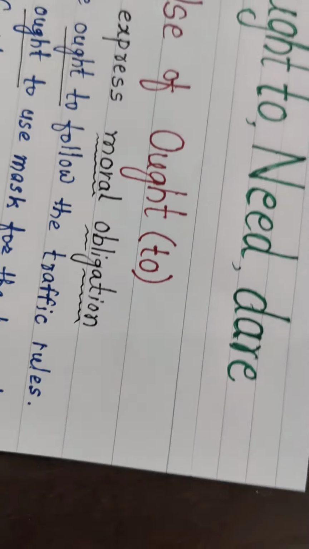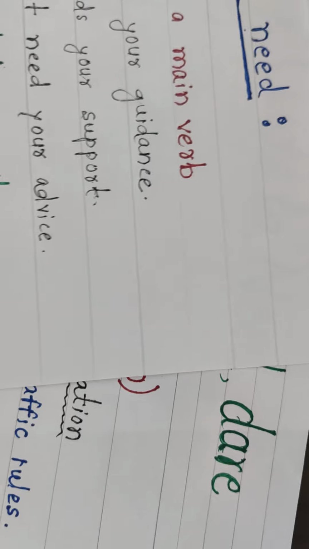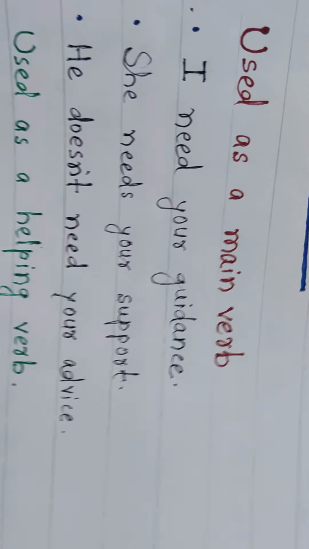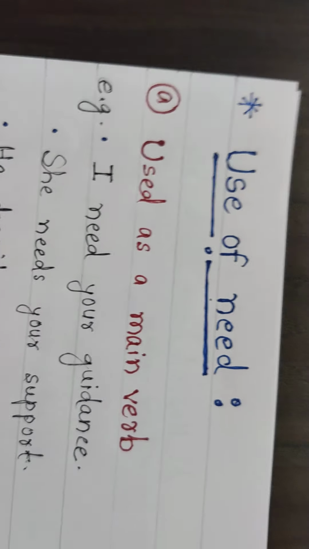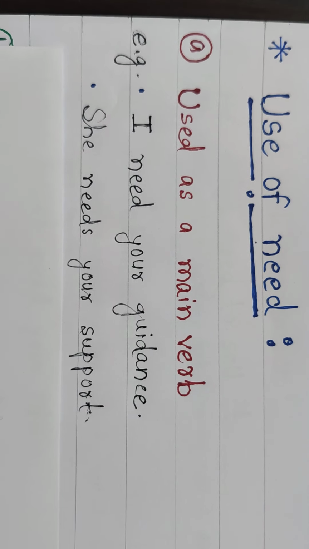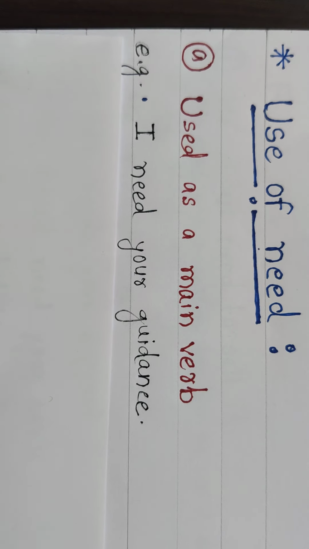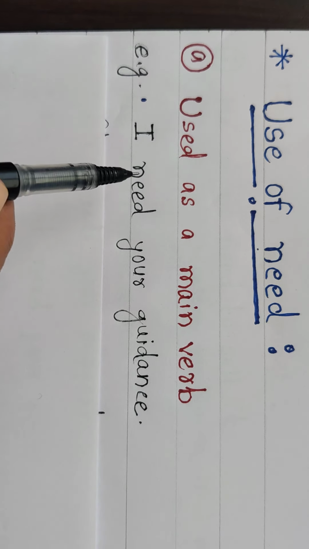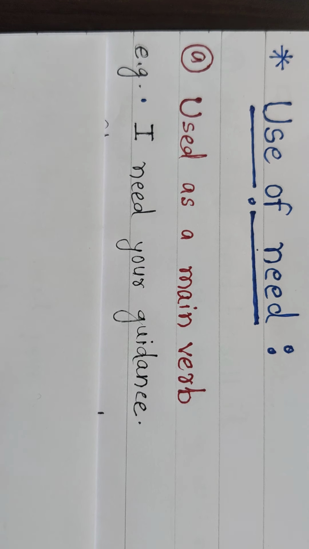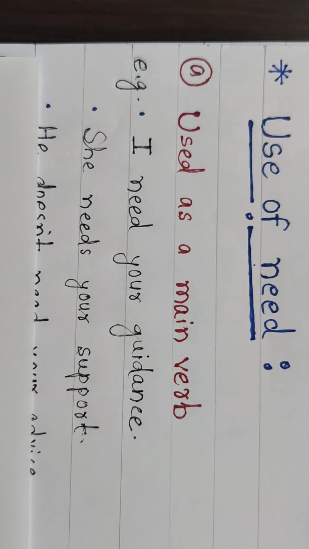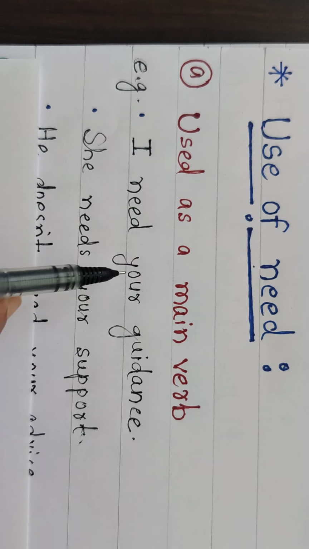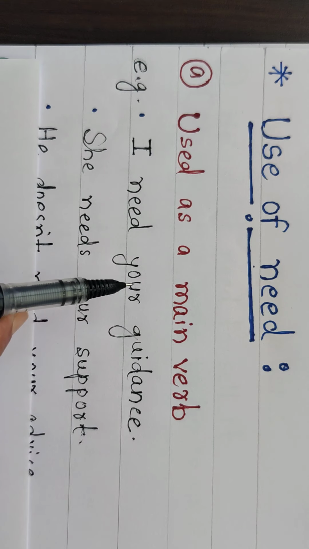Now, secondly, use of need. Look here, use of need. Second important modal auxiliary verb. First of all, it is used as a main verb. We all know that a main verb has 3 or 4 forms: need, needs, needed, like that.